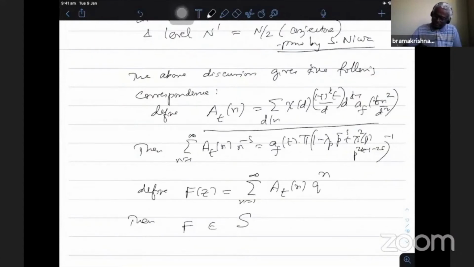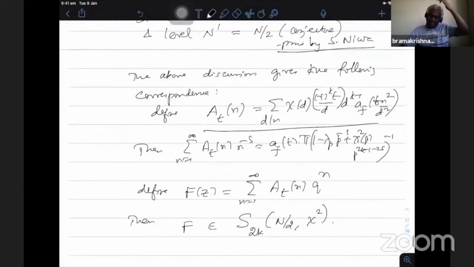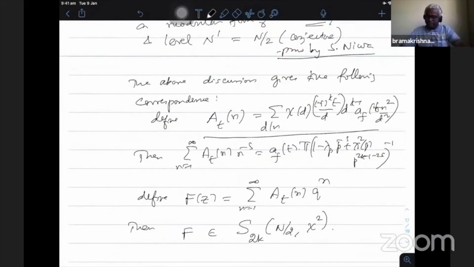In fact, one has to take all this in cusp form. So the modular form expression is not done by Shimura. So this is S_2k(N/2, chi^2). Therefore, starting with your Hecke eigenform of half integral weight of level N and character chi, for each given square free t, I can get a modular form of weight 2k and level N/2 with character chi^2.